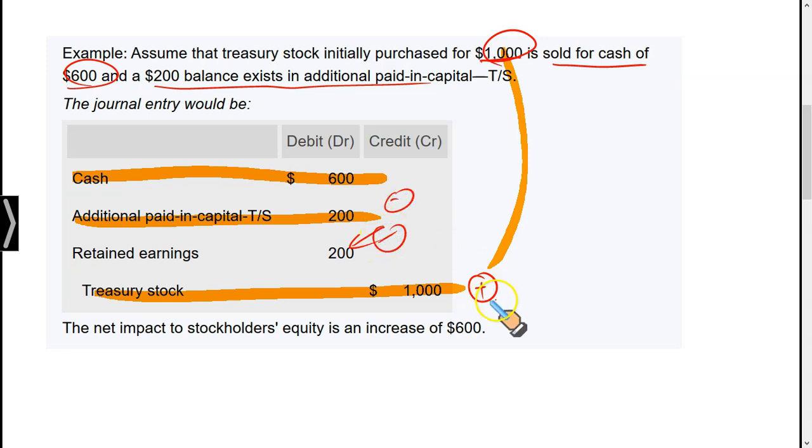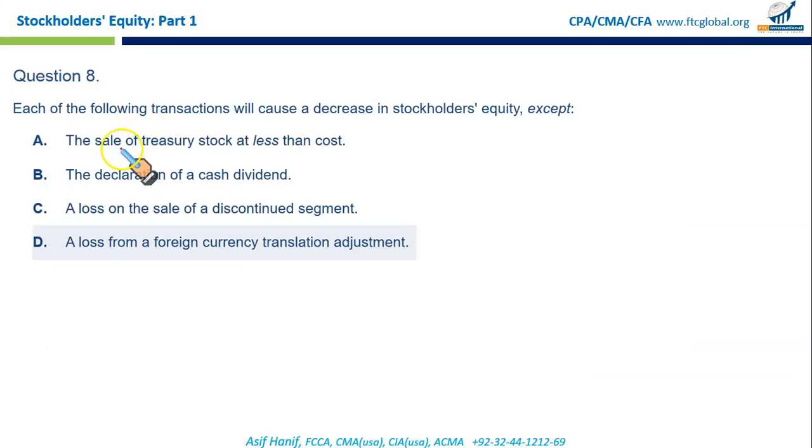So just look at this. Equity is increasing by 1,000 and reducing by 400. So net there is an overall 600 increase in equity. So let's go back to the question. The sale of treasury stock at less than cost has in fact increased stockholders' equity. So this is the one that will cause an increase. The rest of these we have discussed, they will decrease the equity.